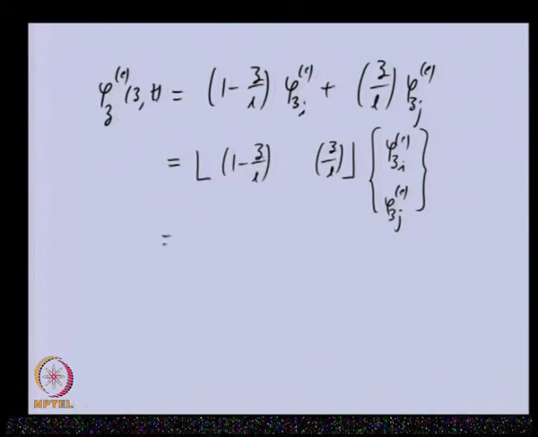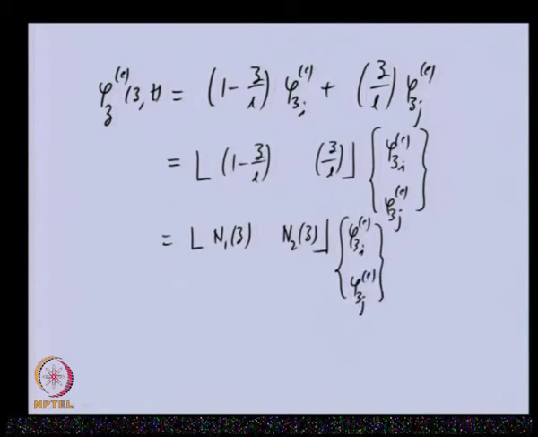Now, if you recall, we wrote this earlier as N1 z and N2 z, and here we have the same thing. And these N1 and N2 are the shape functions, and these are the nodal displacements, and we wrote this in the more compact form as the shape function row vector and the field variable at nodal location.